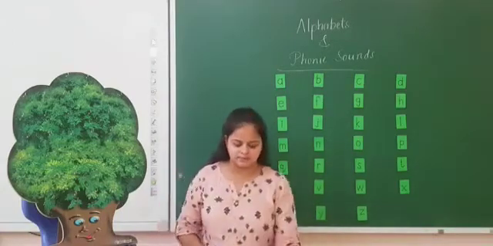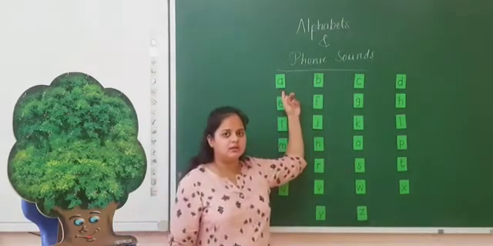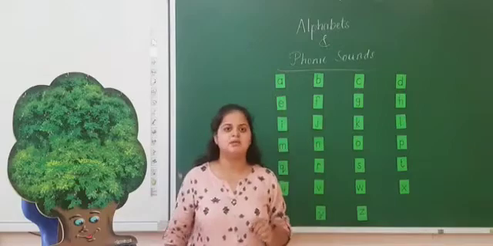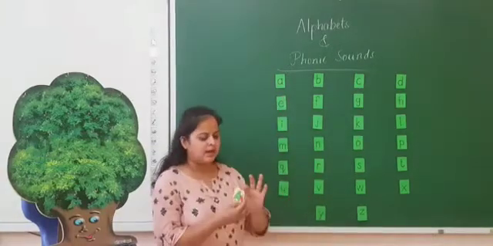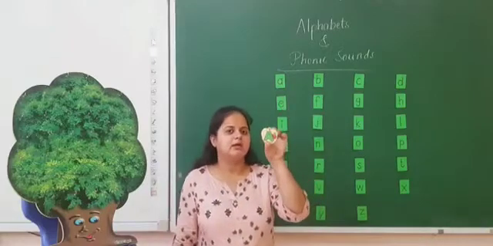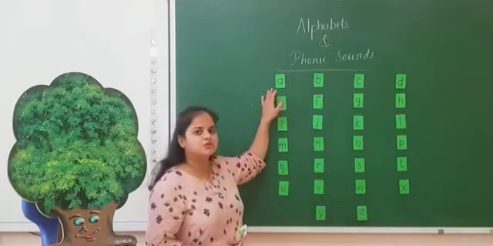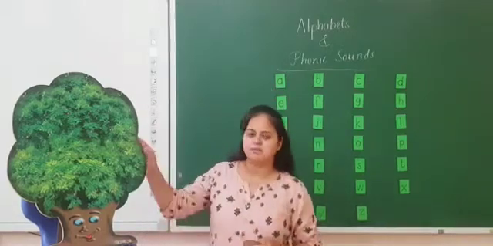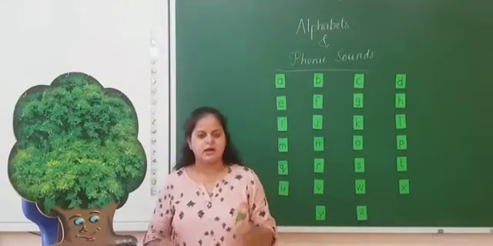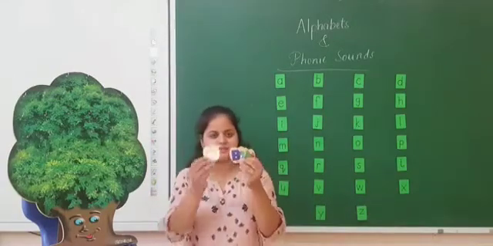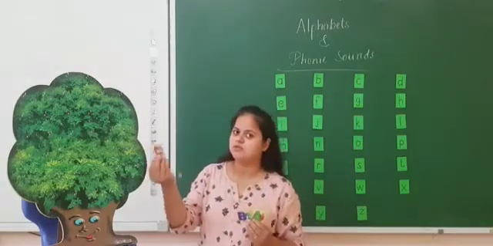So let's start. Here, first letter is A. It's a small print A. Small print letters you can see on the board. And here I have the capital A. This is capital A and this is small a. Here, my dear students, you can see a tree. And here I have the capital alphabets written on the apples. This is the tree of apples.